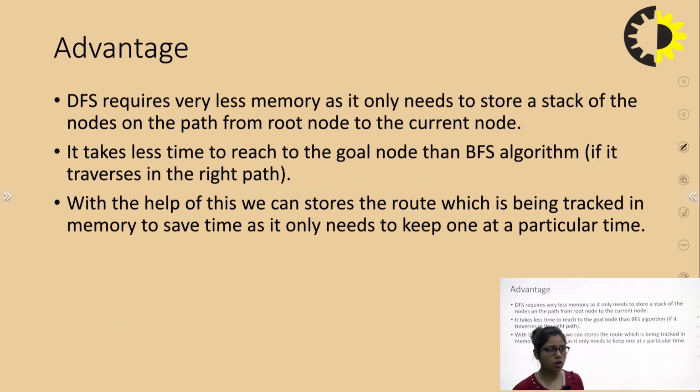The advantages are that DFS requires very little memory as it only needs to store a stack of nodes on the path from the root node to the current node. It takes less time to reach the goal node than BFS if it is traversing the right path. With the help of this, we can store the route being tracked in memory to save time, as it only needs to keep one at a particular time.